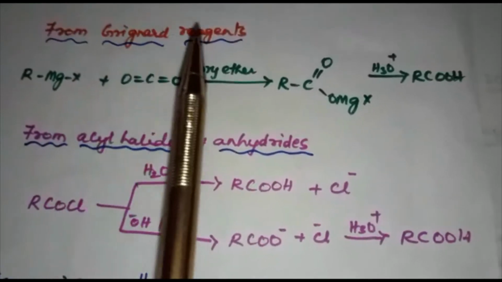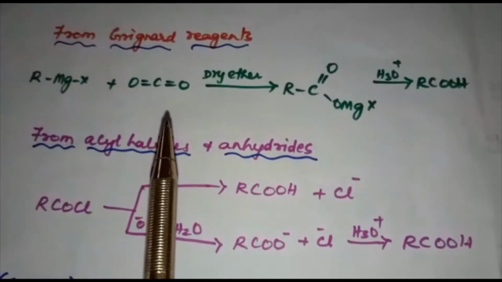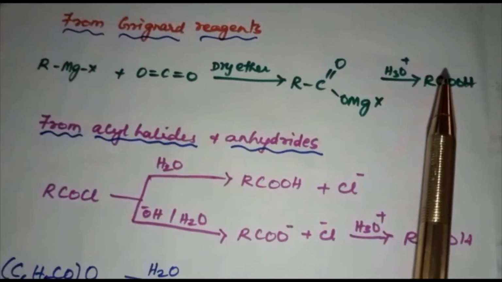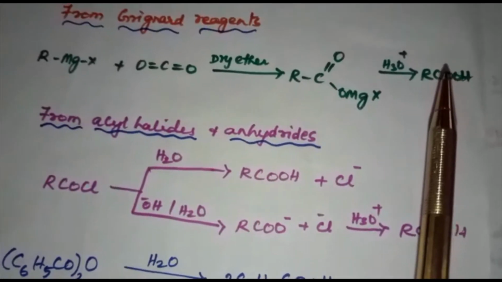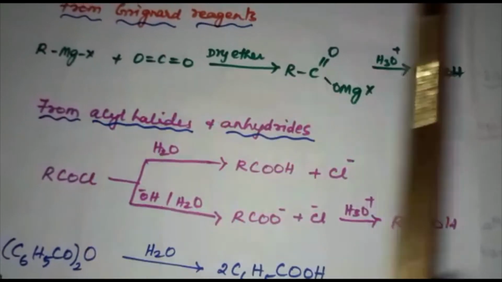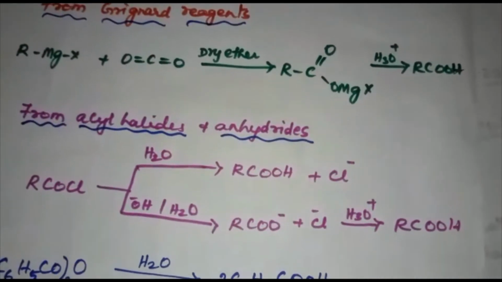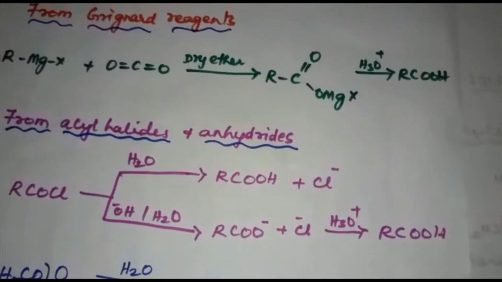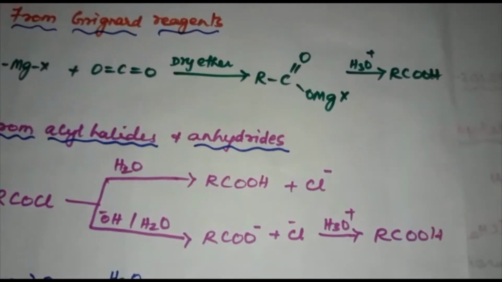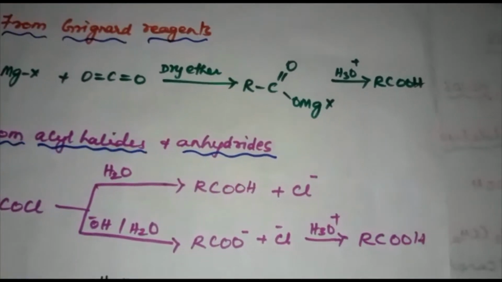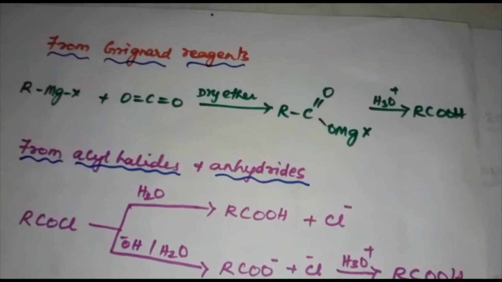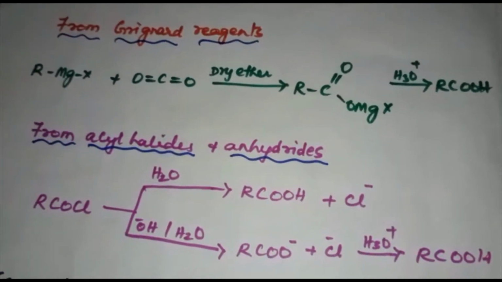Next one is from Grignard reagents. Grignard reagents will react with carbon dioxide to form salts of carboxylic acids, which in turn get converted into corresponding carboxylic acid after acidification with mineral acids. We know that Grignard reagents and nitriles can be prepared from alkyl halides. And these methods are useful for converting alkyl halides into the corresponding carboxylic acid having one carbon atom more than that present in alkyl halides.